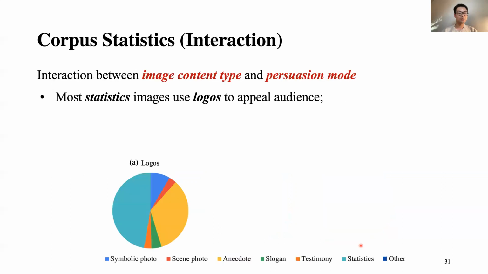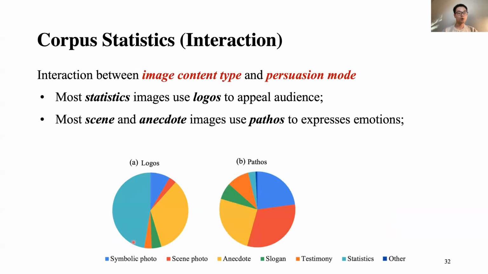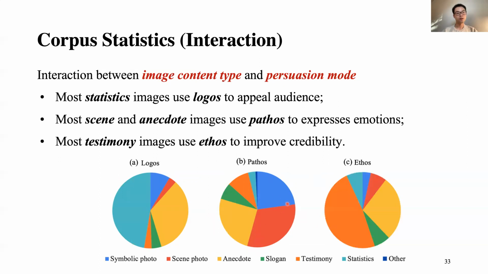We also analyze the interaction between image content type and persuasion mode. For example, most of the statistic images use logos to appeal to the audience, which requires logical reasoning. And most of the scene and anecdote images use pathos to express emotions, which is common in tweets. And most of the testimony images use ethos to improve the credibility.